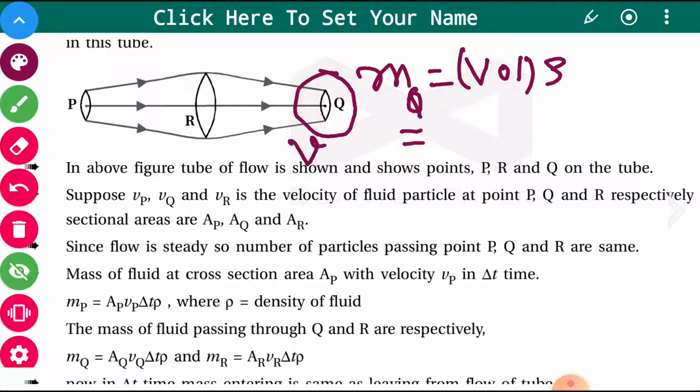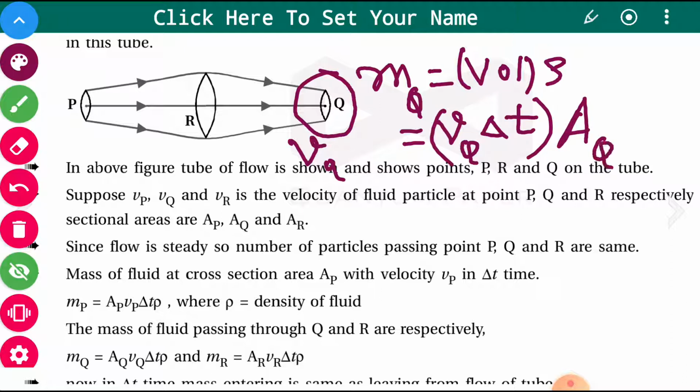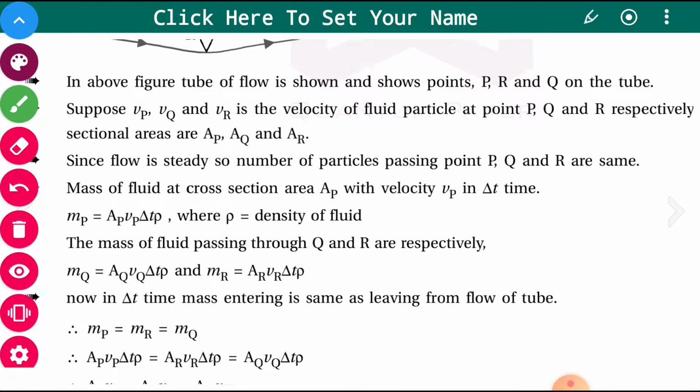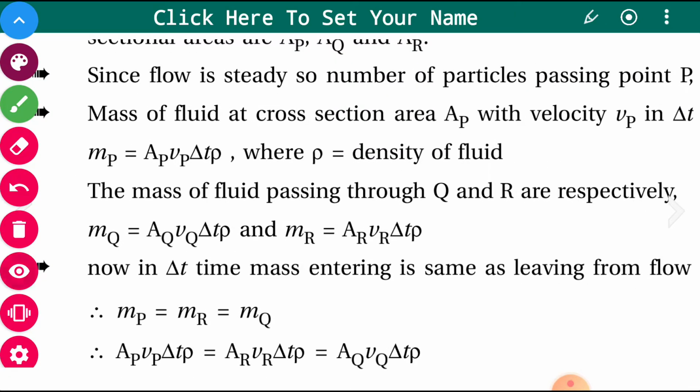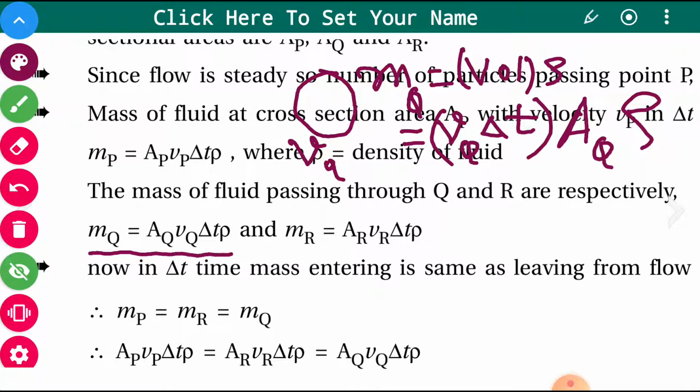Here the velocity is Vq, so Vq multiplied by delta t is the length, multiplied by AQ and rho. This is the mass coming out at point Q, denoted as MQ: AQ VQ delta T into rho, and the mass at R is AR VR delta T into rho.